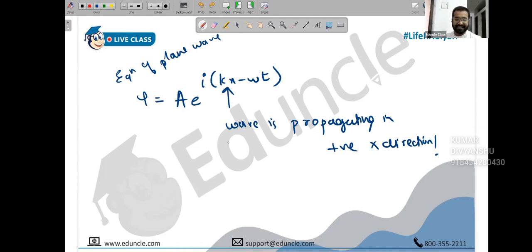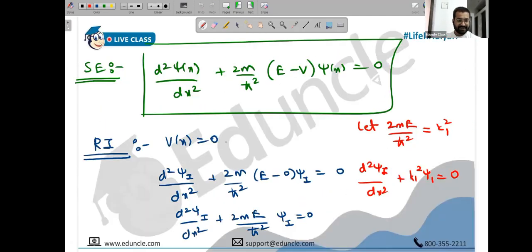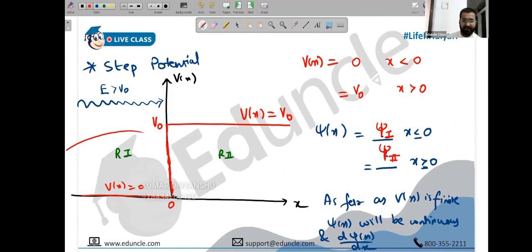Let's go back. Now tell me one thing, you already know the directions. So first of all, on the left side, the particle is propagating along the positive x direction. But if you remember, you have learned this also, is reflection possible here or not? First of all, E is greater than E naught. Classical mechanics prohibits reflection, but I'm sure you have learned that quantum mechanics allows that there still can be some amount of reflection, even if E is greater than E naught.